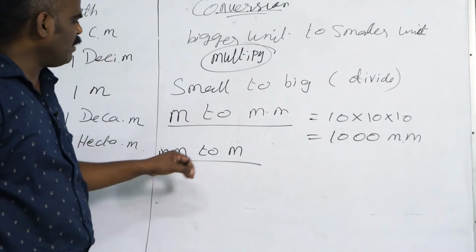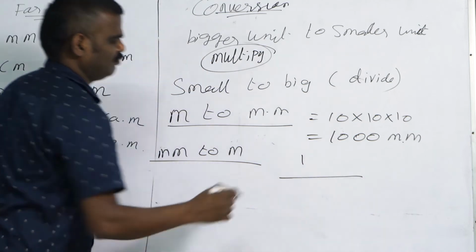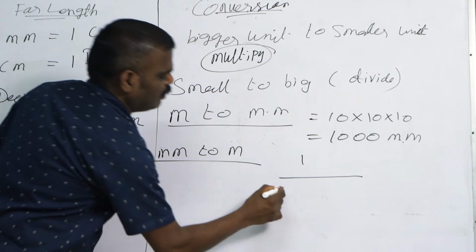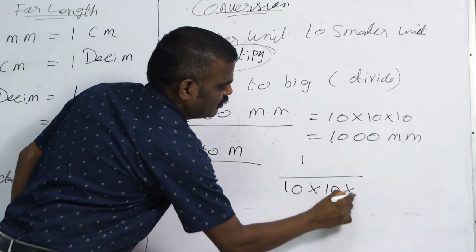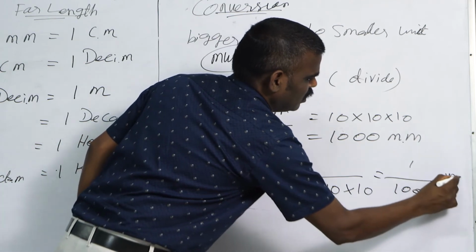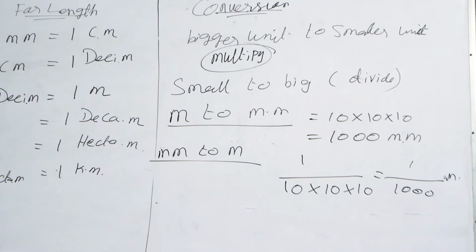Okay, children. Now millimeter to meter, how to convert? Same. Again the same, multiply, that is divide. How much? 1 by 1000 meter. So 1 in 1, understood? So these are the things, go through them.